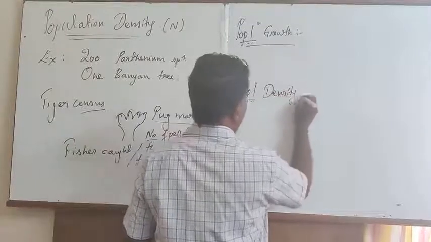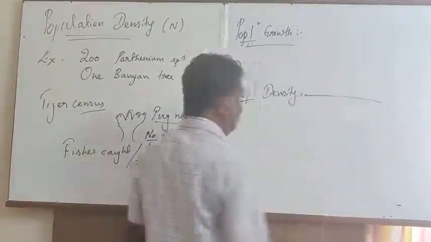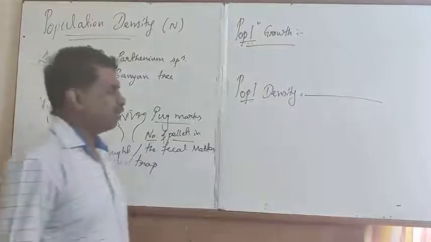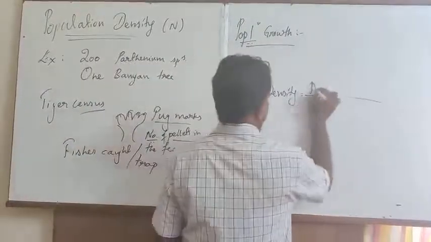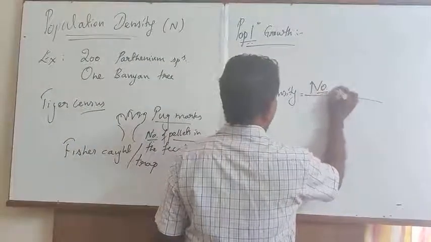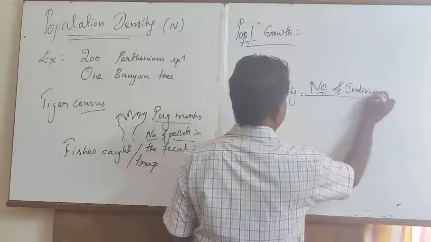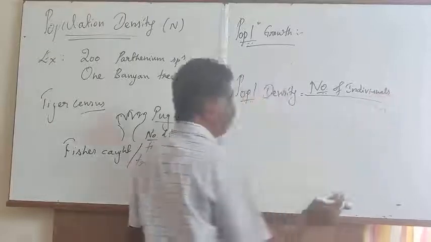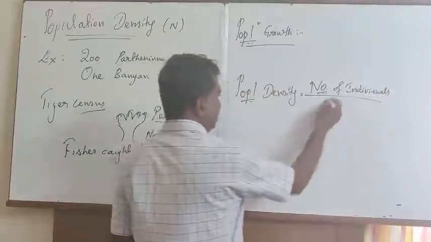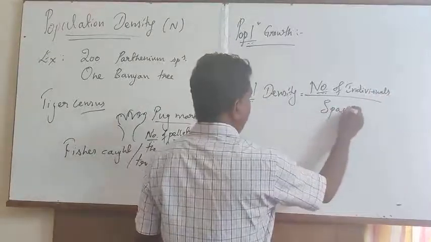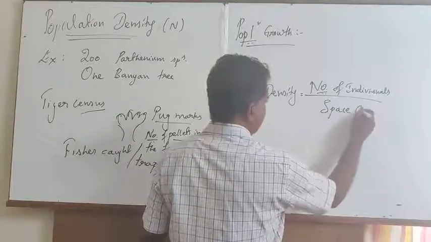In addition to this, the population density of an individual species per geographical area is normally calculated by making use of a formula: number of individuals, the total number of individual species, divided by the space.